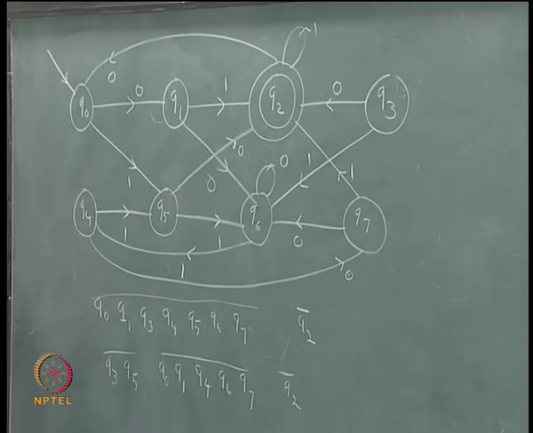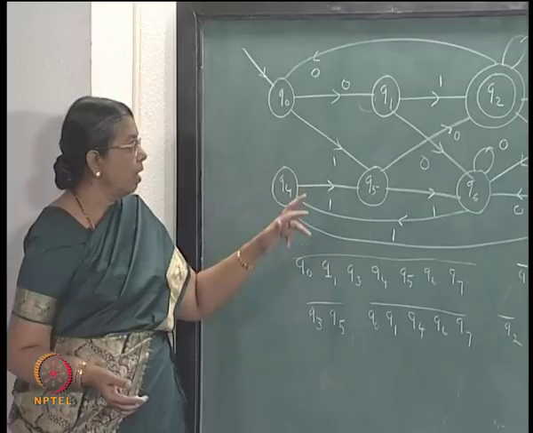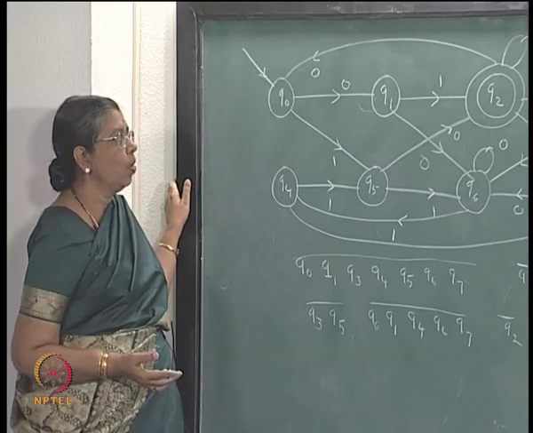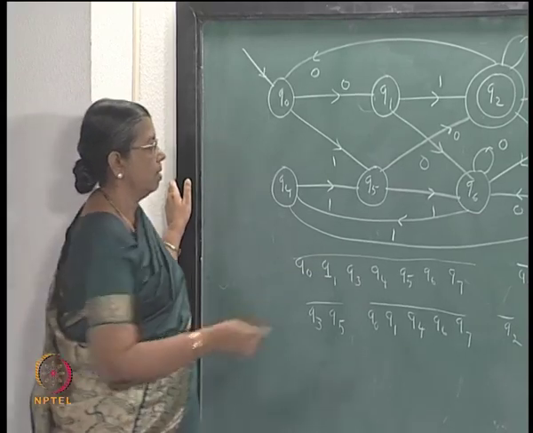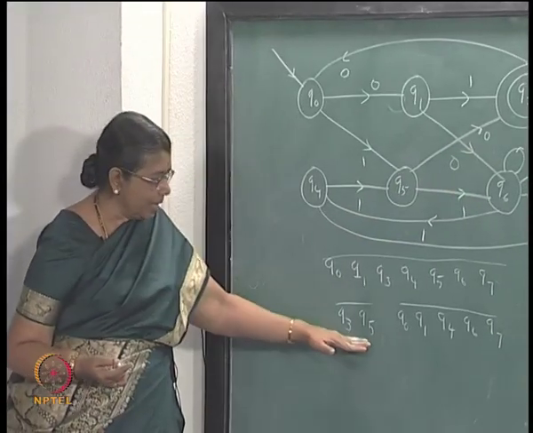Keep on doing this to see whether further split is possible. Q3 and Q5: what are the 0 successors of Q3 and Q5? Q2. What are the 1 successors? Q6. Same state. So further split here is not possible.